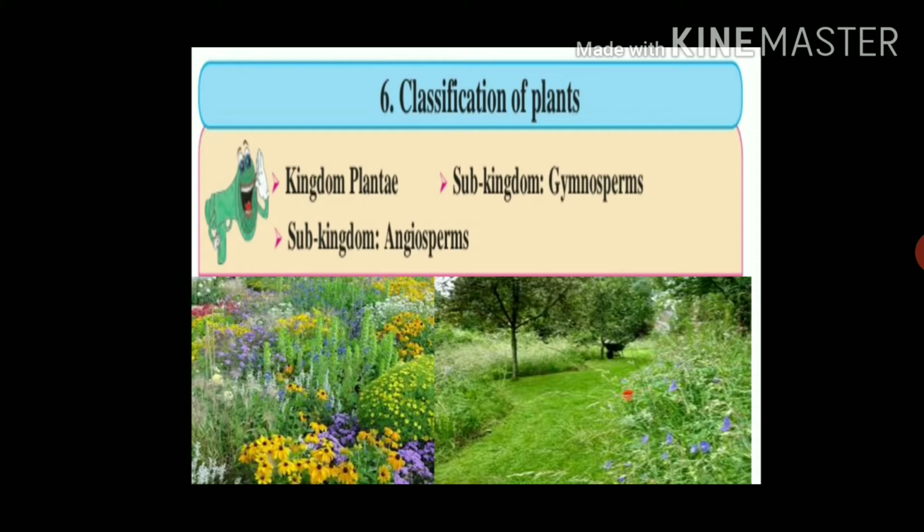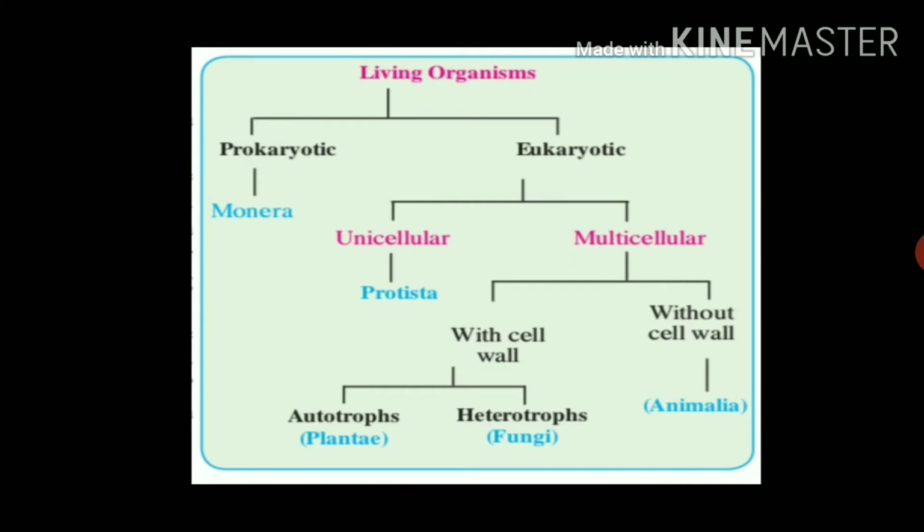Also, classification of living organisms depends upon similarities and differences between living organisms. First we see the five kingdom classification proposed by Robert Whittaker.